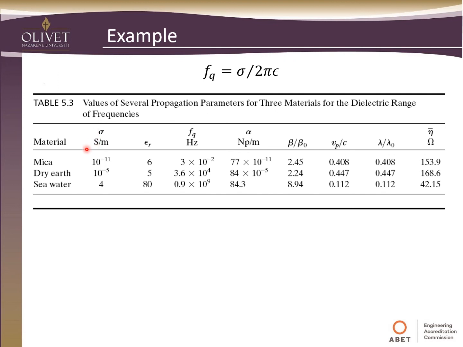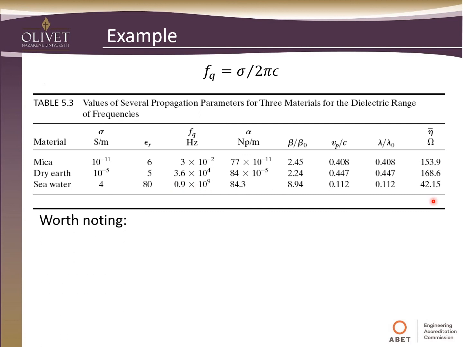Here's the conductivity for these materials, our relative permittivity, and then that frequency. You can see here 3 times 10 to the minus 2. This frequency and higher is when it starts to act like a dielectric. Then you look at something like seawater, quite different. You have to get up pretty high.